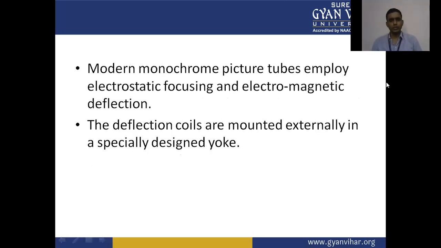Modern monochrome picture tubes employ electrostatic focusing and electromagnetic deflection. The deflection coils are mounted externally in a specially designed yoke.